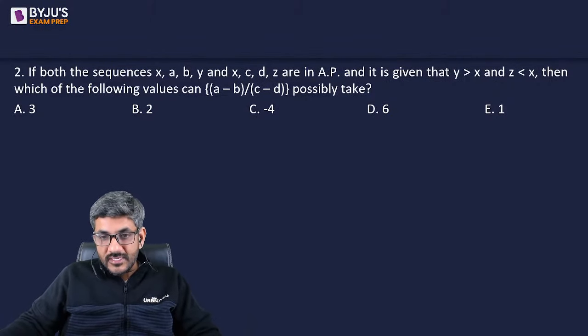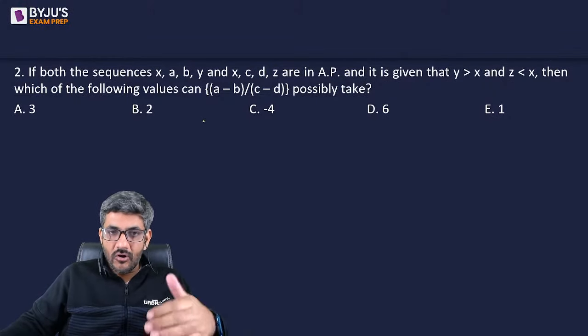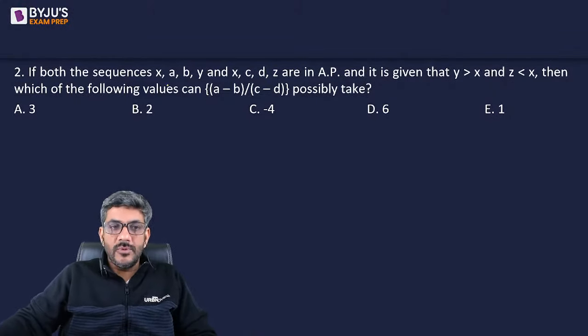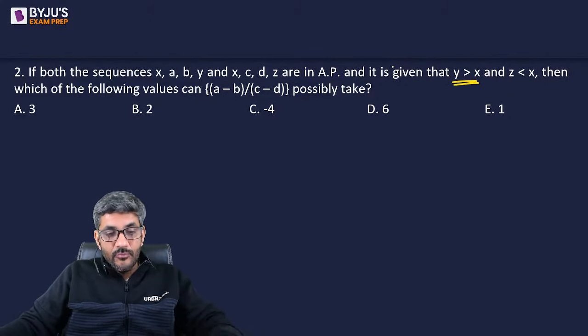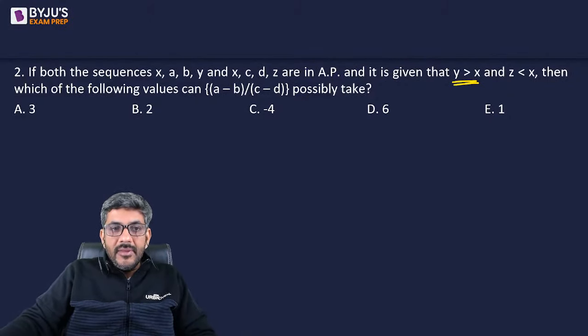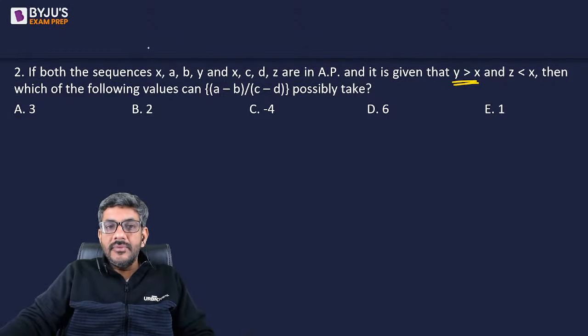No, it's not the case, Yoga World. Actually, the question was actually easy. Otherwise, the previous question would have also been answered real fast. And these are not previous year papers. They are all having some changed values. So it is given that y is greater than x. The point is, if x, a, b, y is an AP series and y is greater than x, that automatically means that this is an increasing AP.